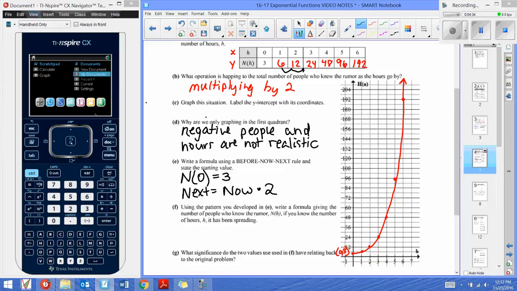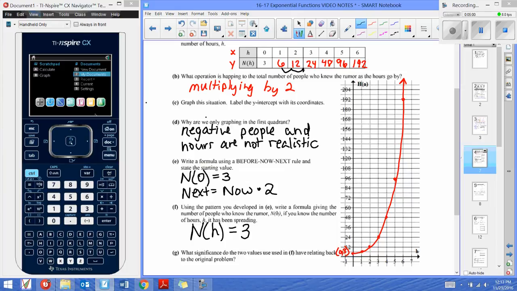And F wants us to use this pattern to write a formula for the number of people who knew the rumor. So we need to figure out how to get N of h if we know the number of hours. Well, where did this start? How many people knew this at the beginning? Well, 3 people knew it at the start, or maybe 3 people started the rumor.